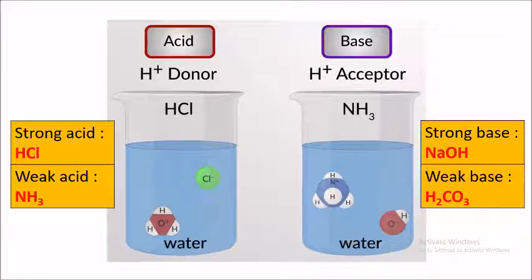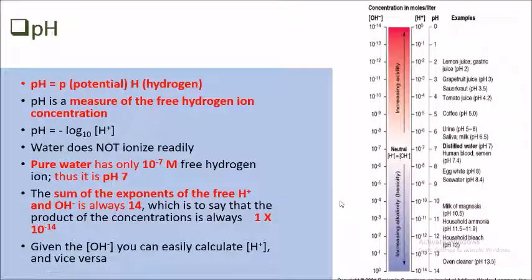of acids. A strong acid is HCl. As you can see here, the water will receive the hydrogen ion from the acid. Meanwhile, for the basic solution, they will donate the hydrogen ion to the base. So as I mentioned earlier, the pH scale is the scale used to determine the acidity or the alkalinity of the solution.